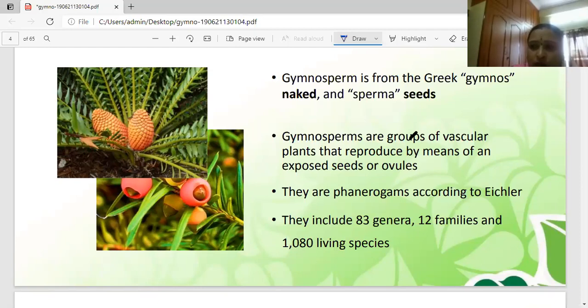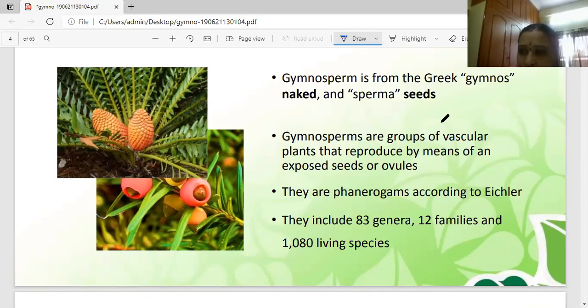Here the gymnosperms are vascular plants where seeds are not enclosed within an ovary. Listen here, girls. Seeds are present but not enclosed within an ovary, opposite to the angiosperms. This is the gymnosperm character.